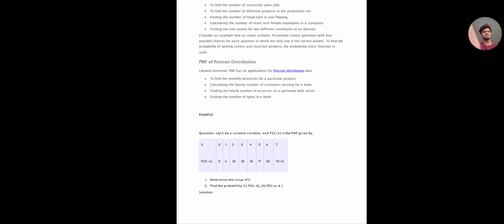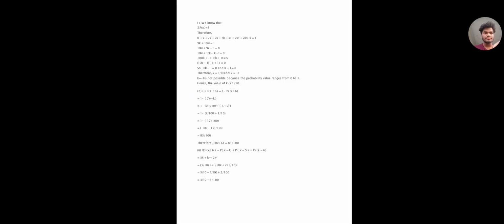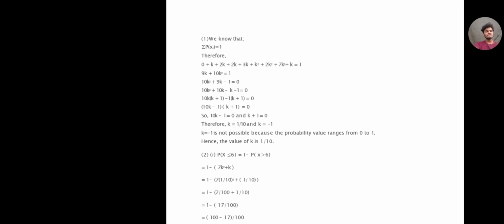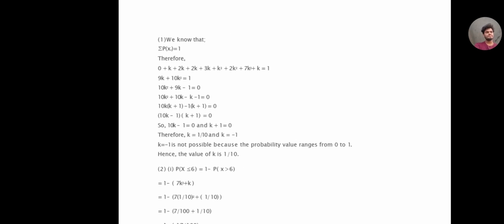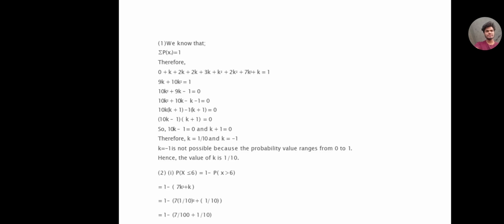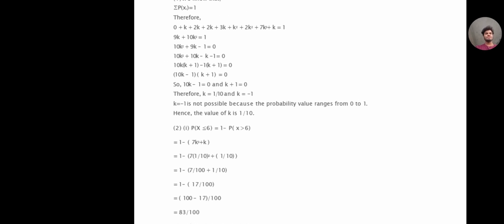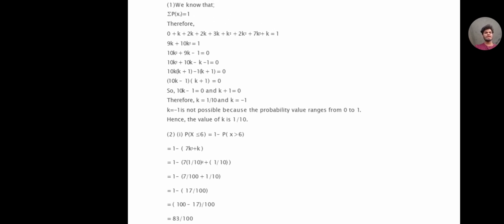So the solution is as follows. We know using the two main properties of probability mass function, the total summation of P of xi equal to 1. Therefore 0 plus k plus 2k plus 2k plus 3k plus k square plus 2k square plus 7k square plus k equal to 1.